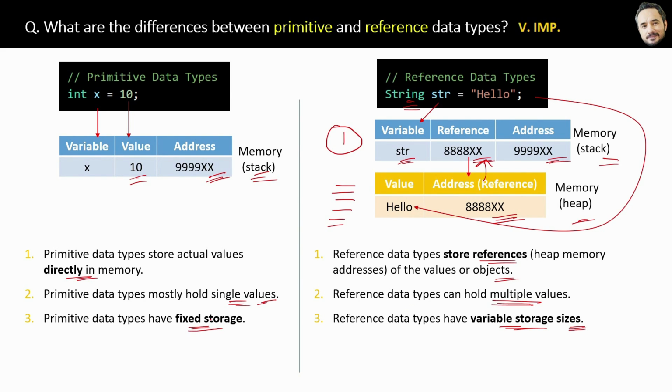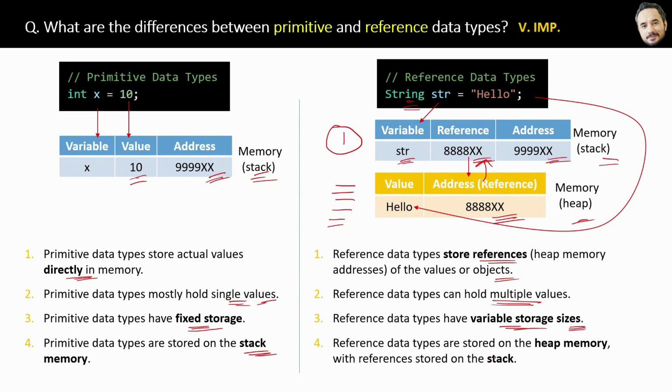The last difference is that primitive data types are stored in the stack memory, as you already know, whereas reference data types are stored in the heap memory with their references actually stored in the stack. Great, those are the differences between primitive and non-primitive data types. All are written here so that later when you are revising, you can revise them in 2-3 seconds only from the book.